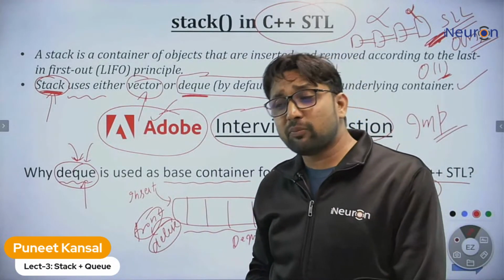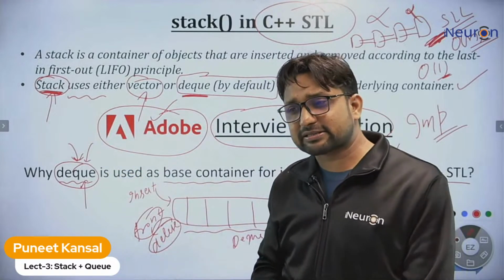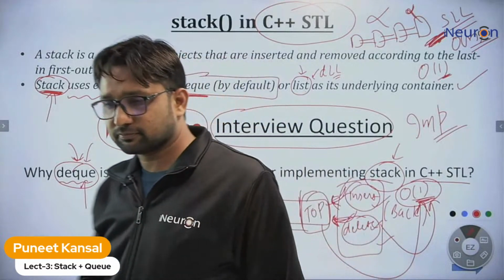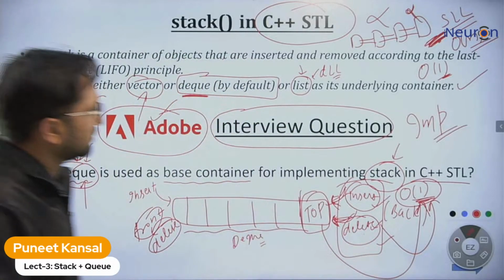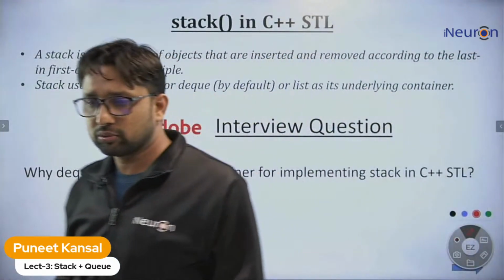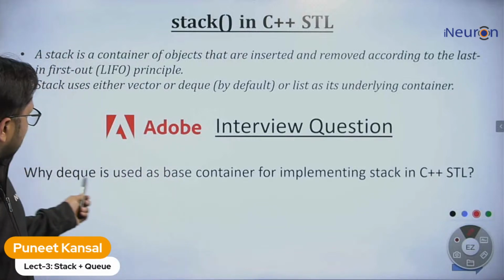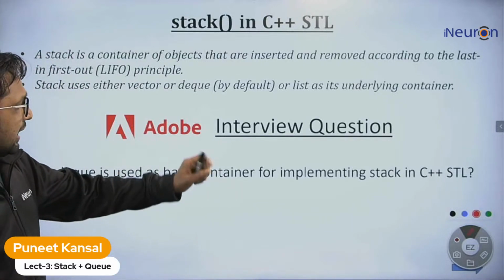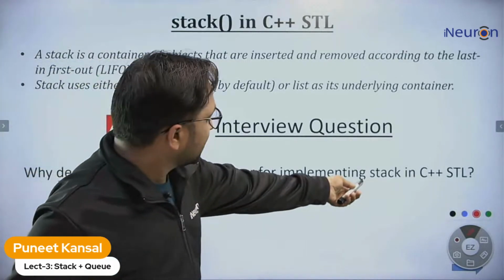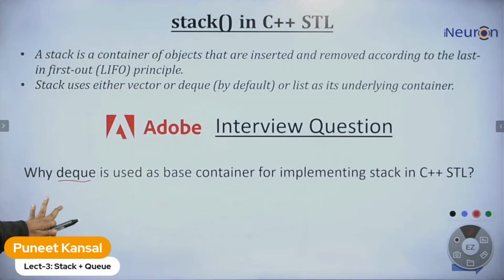Yes, DQ is also implemented with the help of other containers. We will discuss in more detail about the DQ and priority queue tomorrow. So DQ can perform both operations at both ends, and the time complexity is also constant. That's why it is used to implement the stack in C++ STL. That's the reason.